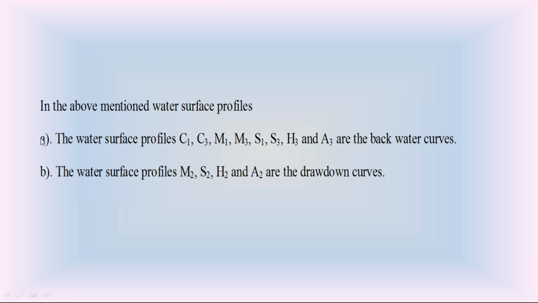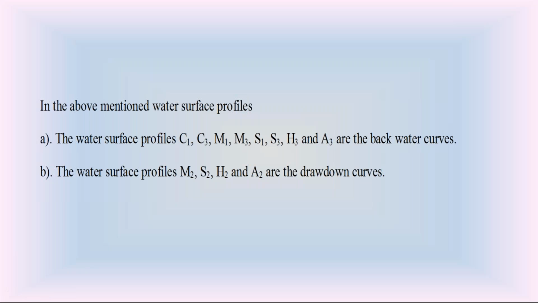The depth of flow gradually increases in the direction of flow. So the water level in this M1 gradually increases in the direction of flow. For example, if this is a river with this M1 curve, the height of the river gradually increases in the direction of flow. I hope you know what happens if the height of the river increases. It causes severe floods.